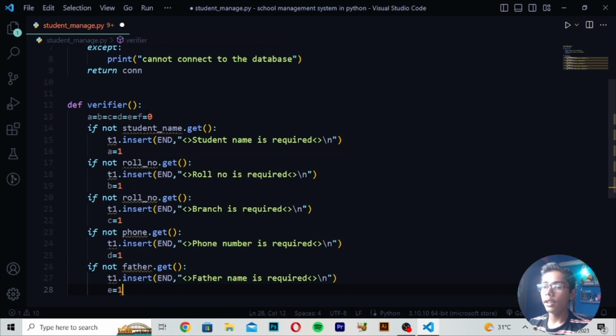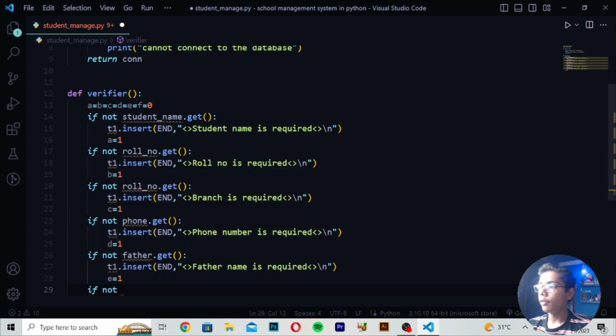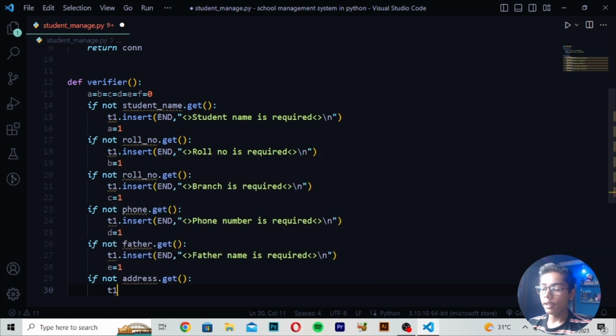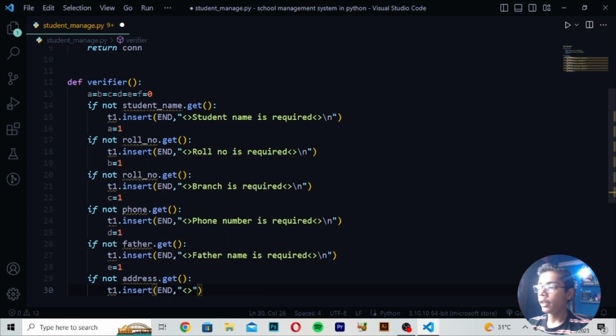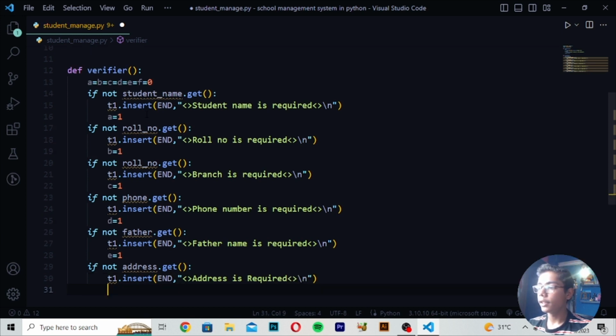So here you have to write e is equals to 1. Write here if not, write address dot get. Make this tag, write here t1 dot insert. So here I will be writing end value. Then write here address is required. And then here I will be now writing here like this. Here you have to make this tag. Then I will be now writing this \n.